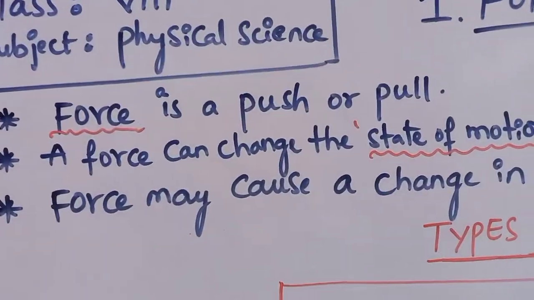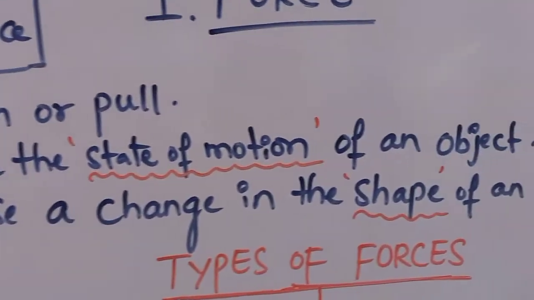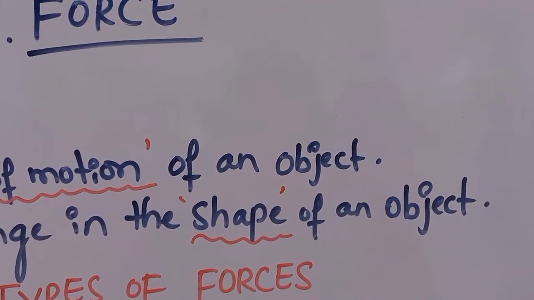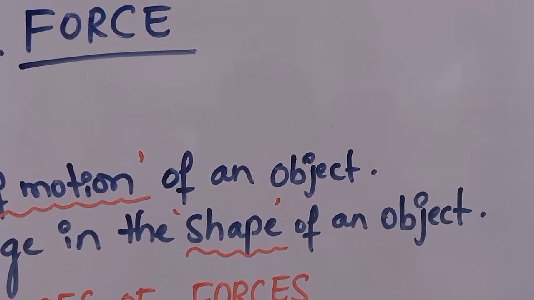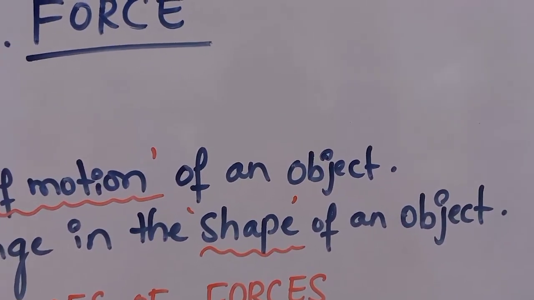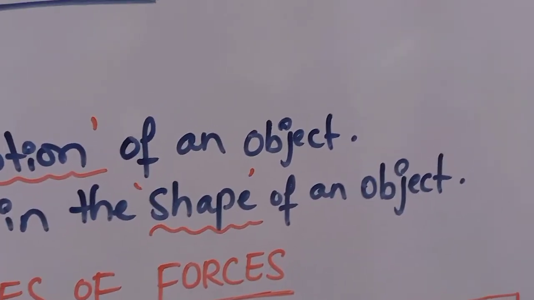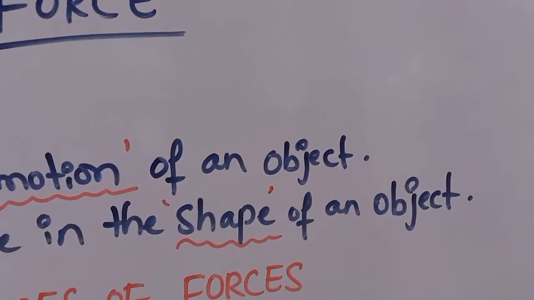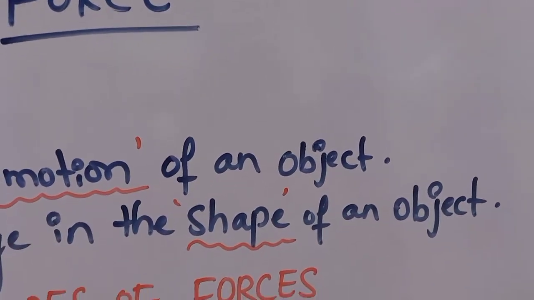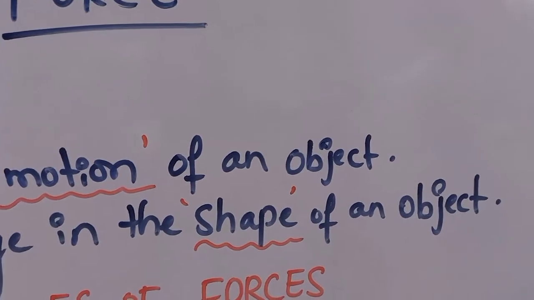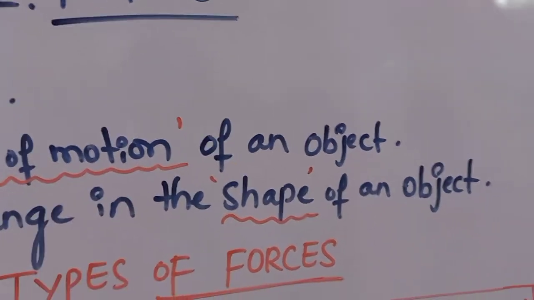Similarly, by applying some force on any object, we can also change the shape of an object. For example, a rubber has some elasticity. All of you know, when you apply some force on the rubber, it will expand, it will increase its volume. That means the shape of the rubber will increase. So the shape of the object changes there. And when you remove the force, that rubber will come back to its original shape.